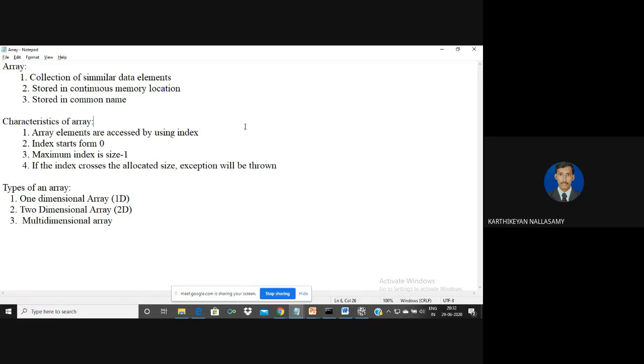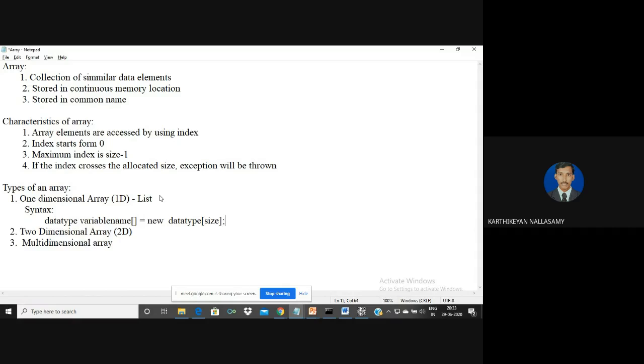One is the one-dimensional array, the second is the two-dimensional array, and the third is the multi-dimensional array. A one-dimensional array is also called a list of elements. The declaration of a one-dimensional array is very important. The data type is a primitive data type; we know that 8 primitive data types are supported. The data type is followed by the variable name. The array variable is differentiated from normal variables with square brackets. The memory is allocated with new, followed by the data type, and then you define the size.